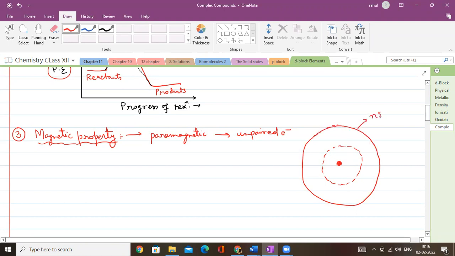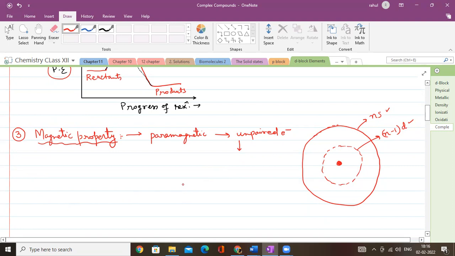As I have already told you, ns and n minus 1 d, that means the outermost shell and the one inner to the outermost, that's called the penultimate shell, have almost compatible energy. Due to this, there are a large number of unpaired electrons, and if there are unpaired electrons, it will always act as paramagnetic.